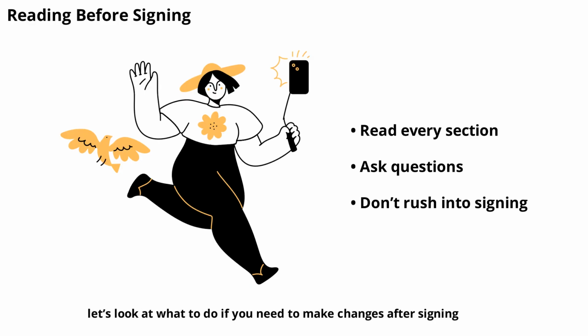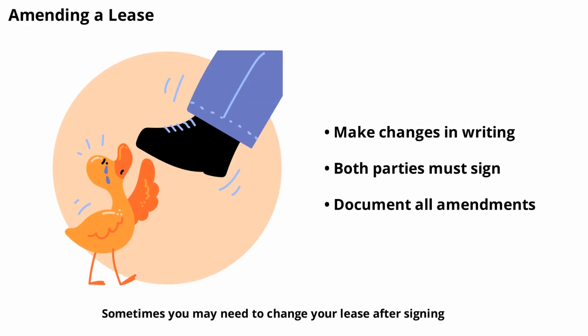Now, let's look at what to do if you need to make changes after signing. Sometimes, you may need to change your lease after signing. This could involve adding a roommate, changing the rent amount, or updating policies. Any changes should be made in writing and signed by both parties. Verbal agreements are hard to enforce, so always document amendments. Clear communication and proper documentation protect both tenants and landlords.